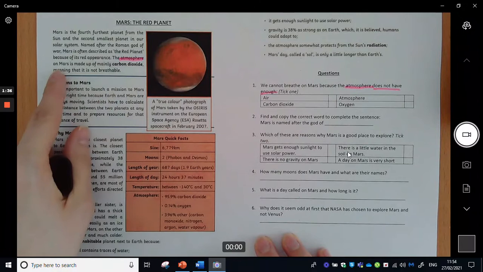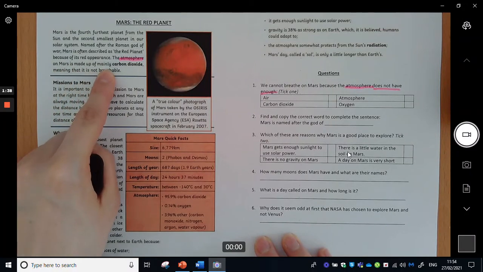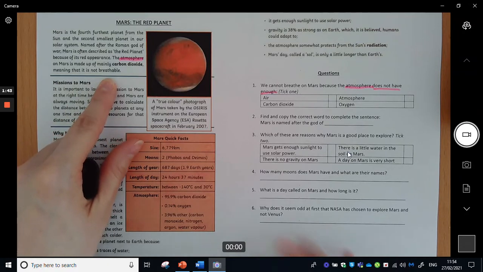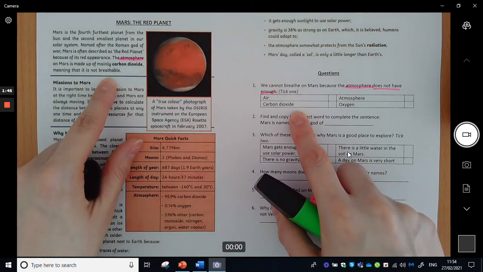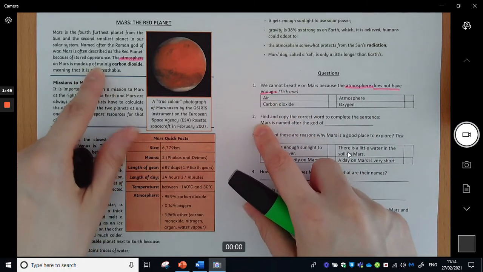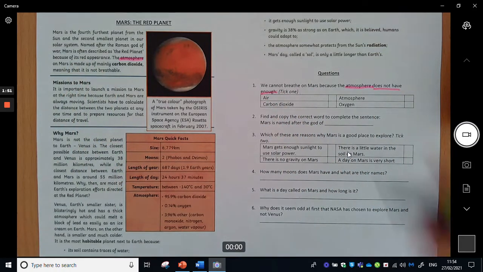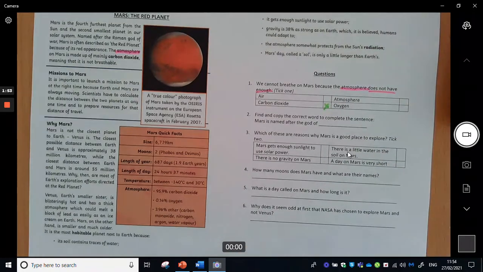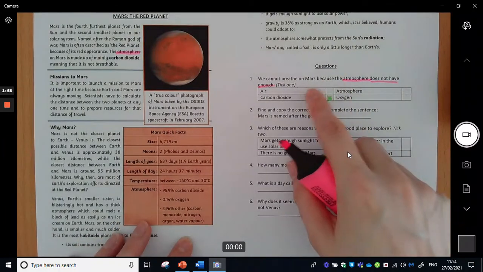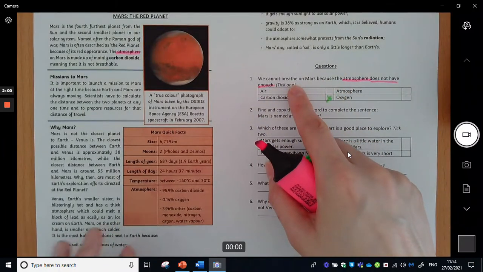The atmosphere on Mars is made up mainly of carbon dioxide, meaning that it's not breathable. So I know my answer is not going to be carbon dioxide because this says there's not enough, and this tells me it's mostly carbon dioxide, so it's not going to be that one. Now I'm going to have to use my inference skills a bit here because there is not enough of something for people to breathe.